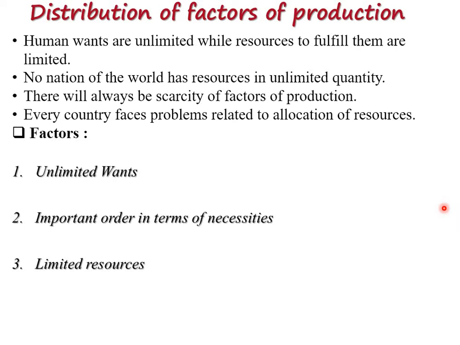Factors of production mainly include natural wealth and man-made wealth. Two types of things are there, and in chapter 8 we already discussed this: natural and man-made resources. So these two tools are limited. Natural resources and man-made wealth are all limited resources, limited things. So they have to be utilized judiciously.